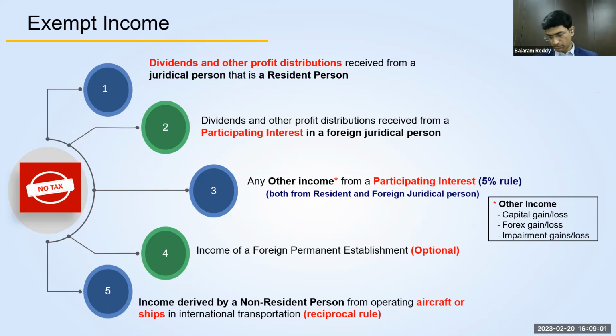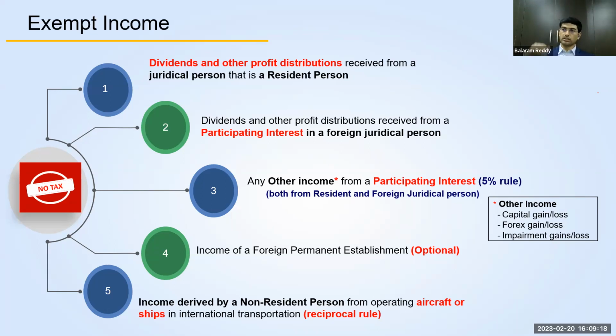If you elect to be exempted, that's when it falls under this category. The fourth category is income derived by a non-resident person. This is a non-resident person who is operating aircraft or ships. A non-resident person who is in the aircraft or ship operating business in international transportation is also exempted.